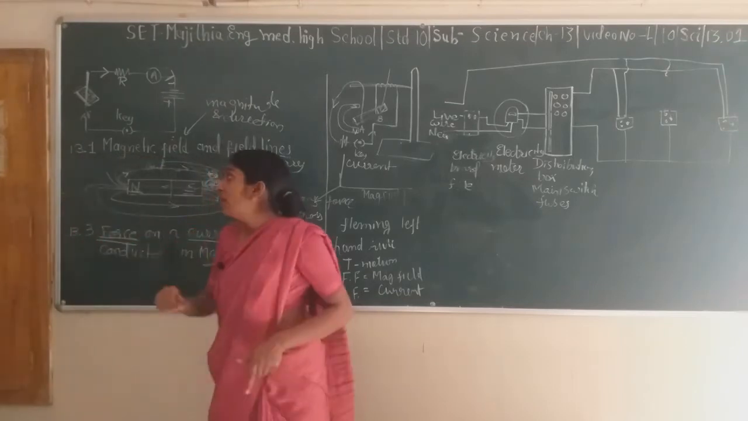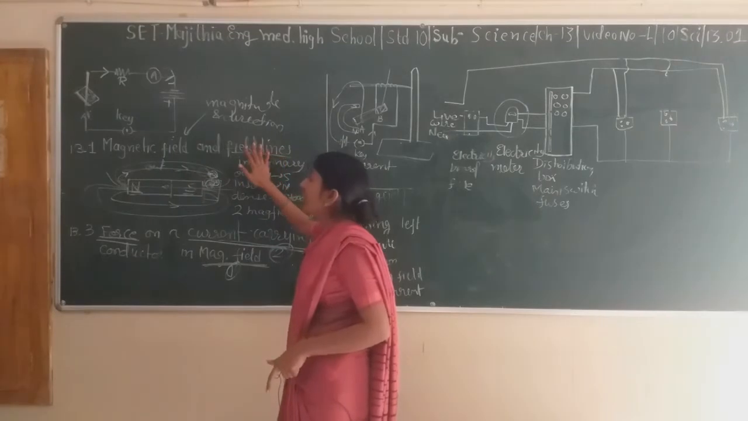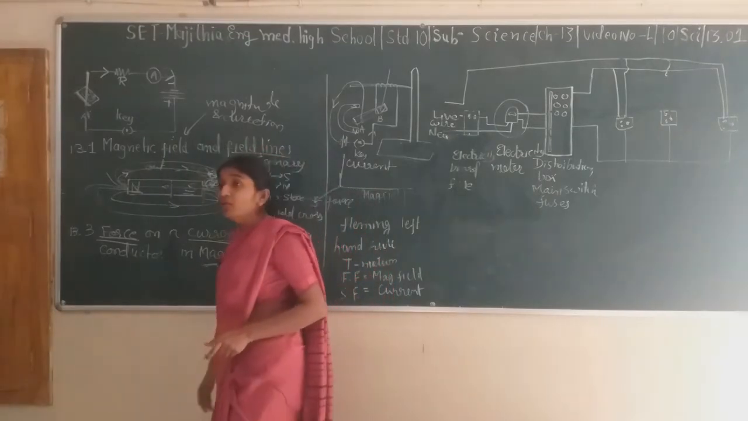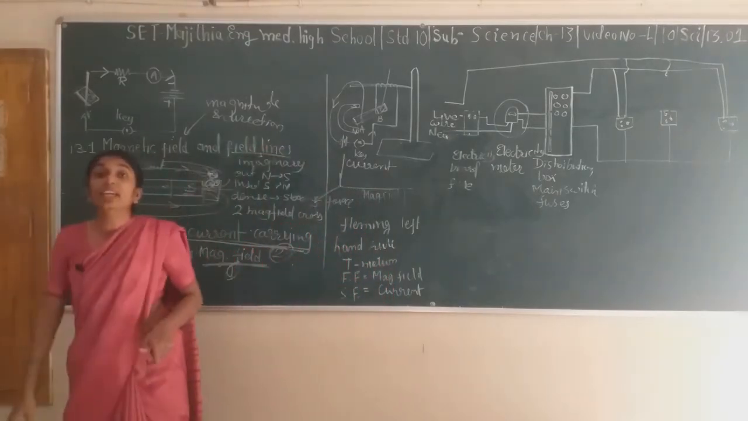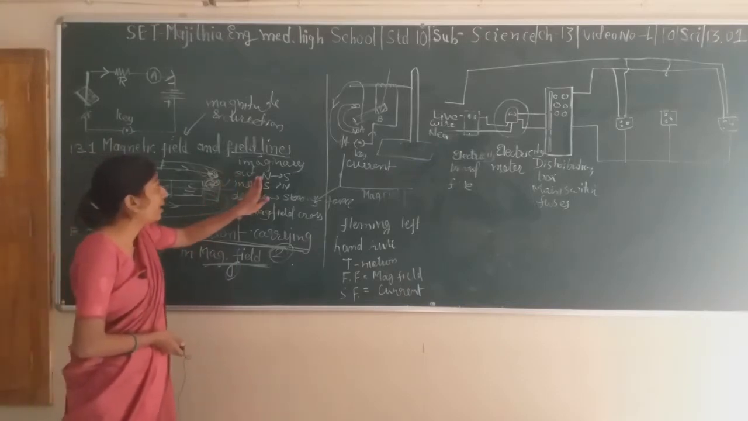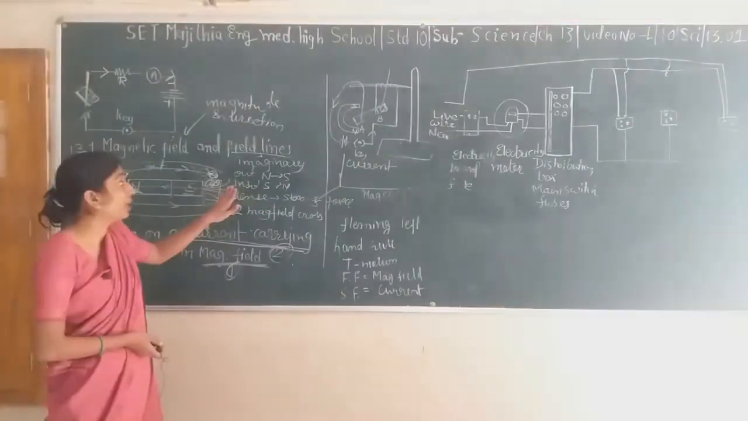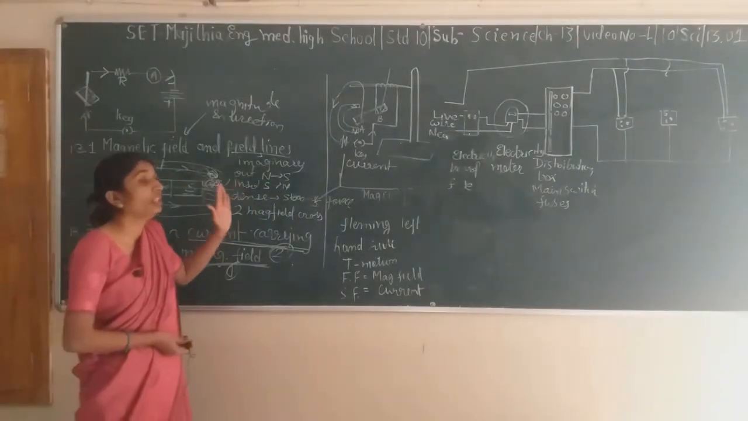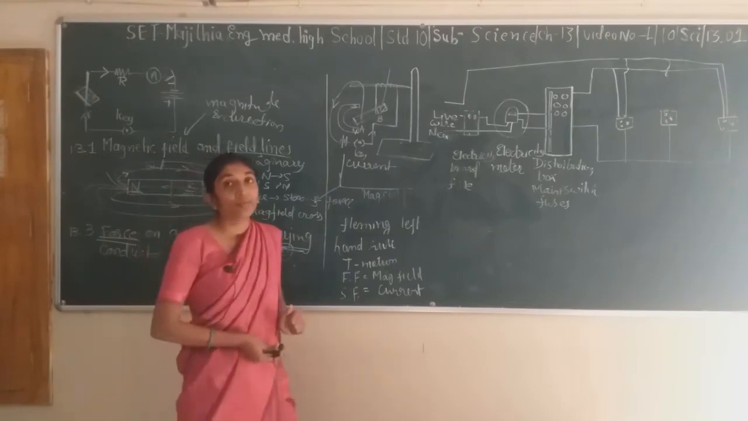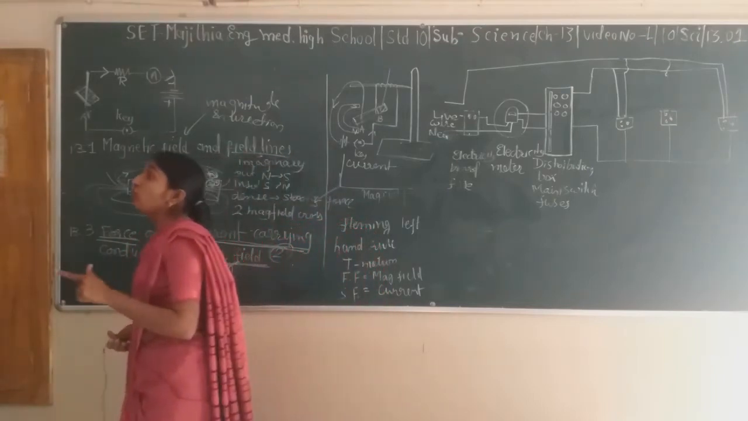Okay, so the topic is magnetic field and field lines. So the first thing is that magnetic field lines are purely an imaginary quantity. Okay, outside of the magnet, the direction of magnetic field lines is from north to south, and inside the magnet the direction is from south to north. That means magnetic field lines create closed loops.